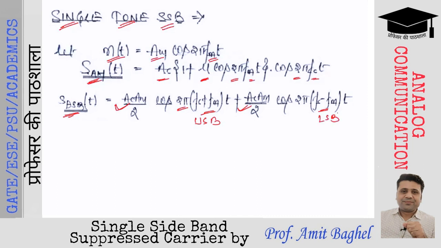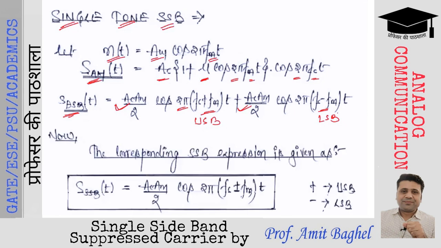So when we analyze the mathematical expression of single sideband suppressed carrier, we are going to have only one of the sidebands, either the upper sideband or the lower sideband, in the mathematical expression. So let us observe the mathematical expression of SSB, single sideband suppressed carrier.